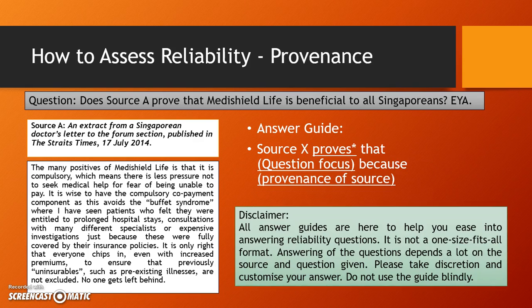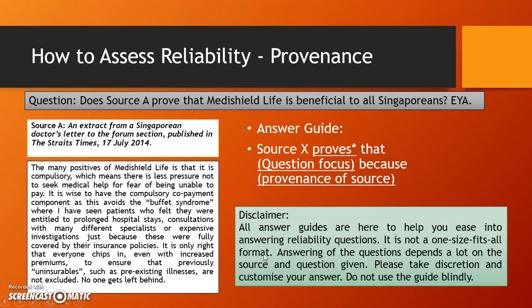This is like an answer guide. This is a disclaimer to all. You will see a lot of answer guides all throughout from here onwards to the end of part 4 of the videos. All answer guides provided are here to help you ease into answering reliability questions. It is not a one-size-fits-all format. It is not a format.